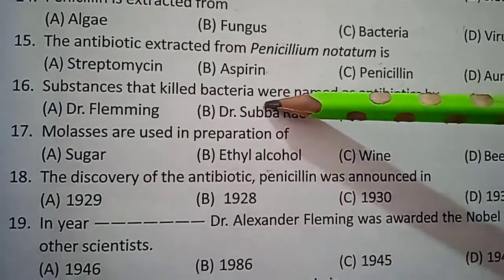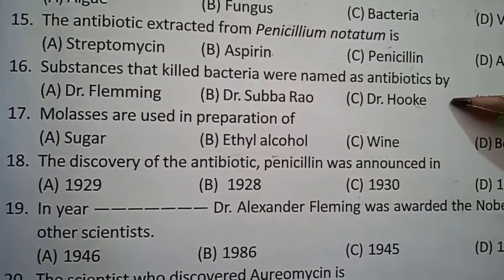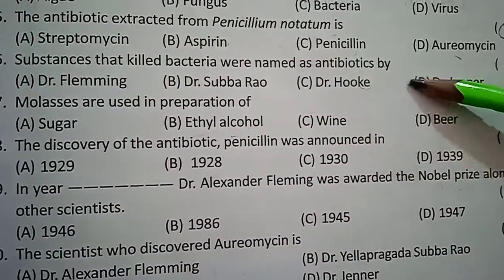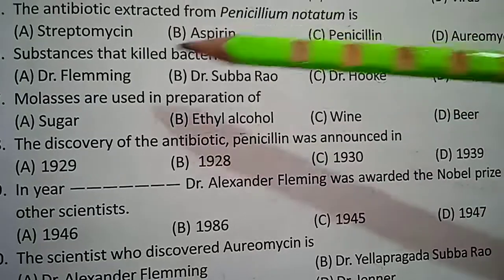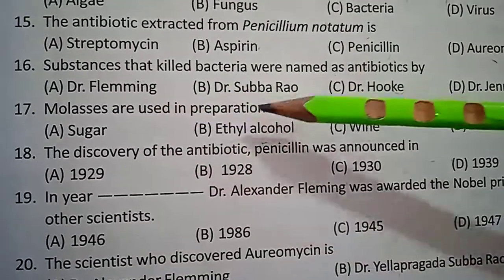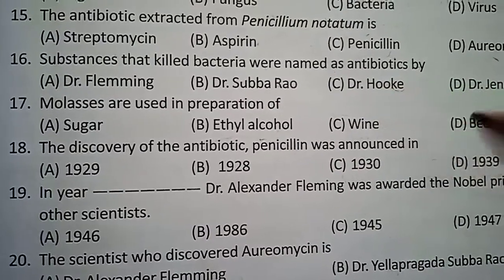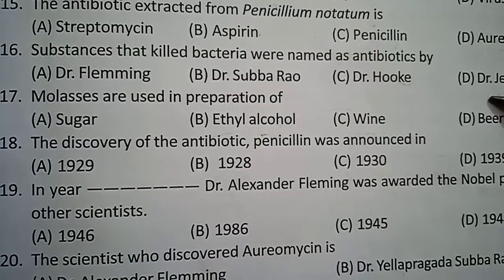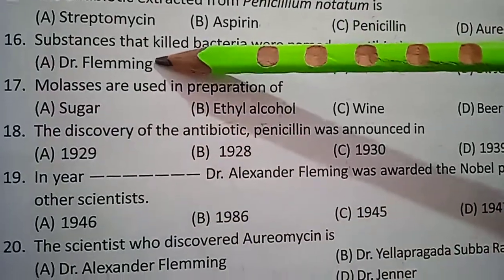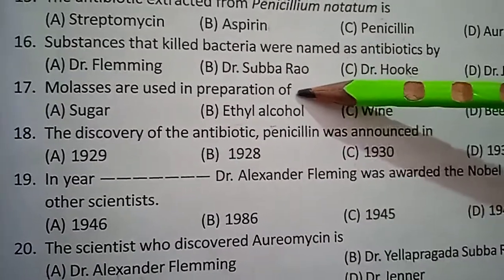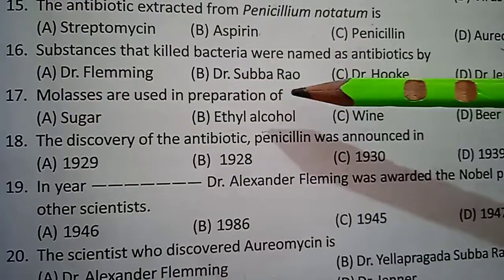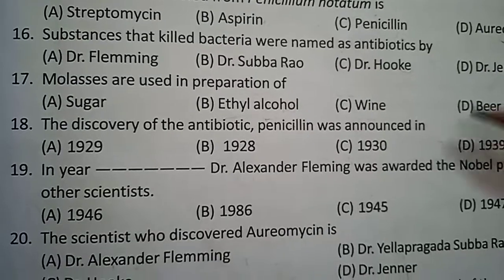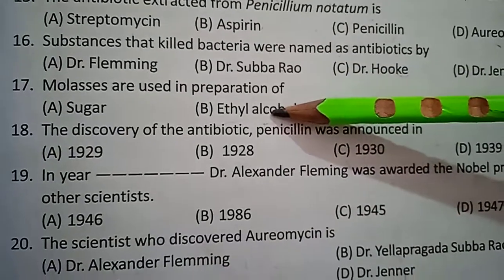Substances that killed bacteria were named as antibiotics by whom? Dr. Fleming, Dr. Subbarao, Dr. Hooke or Dr. Jenner? The name was given by Dr. Fleming. Molasses are used in the preparation of sugar, ethyl alcohol, wine and beer. So the answer is ethyl alcohol.